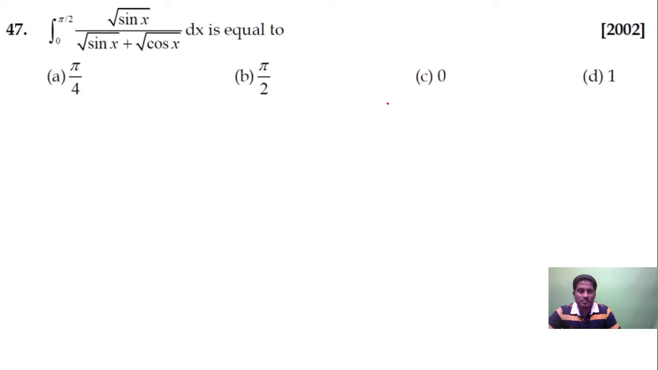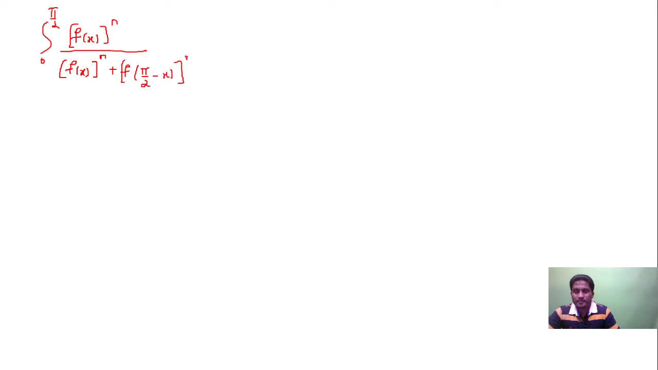See this actually, suppose limit should always be 0 to pi by 2, f of x to the power of n upon f of x to the power of n plus f of pi by 2 minus x whole power n. Answer will always be equal to pi by 4.